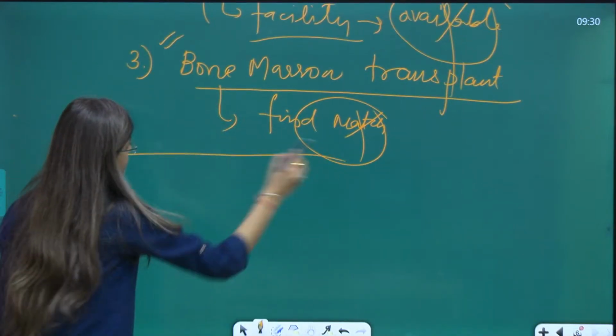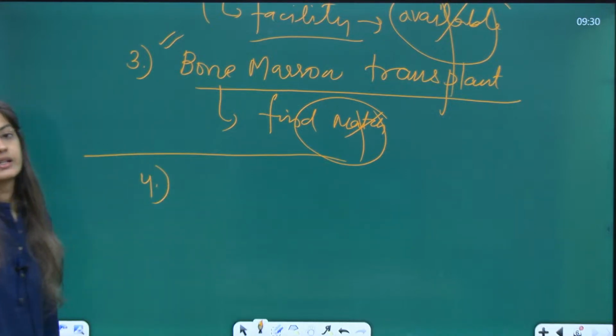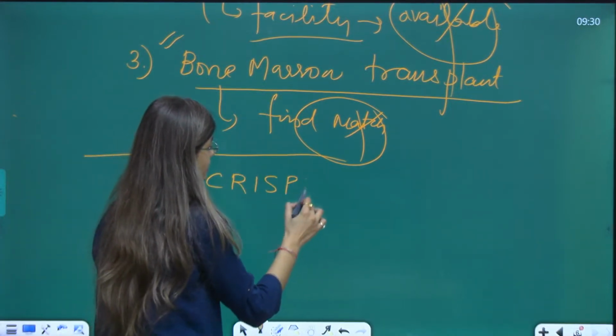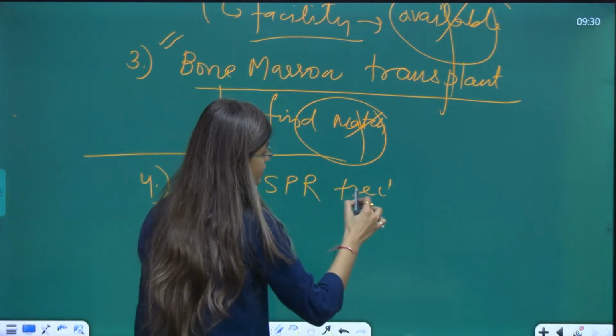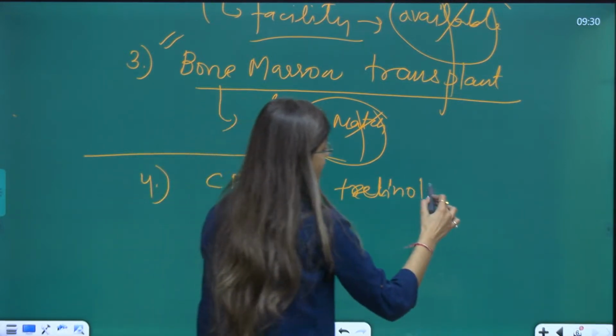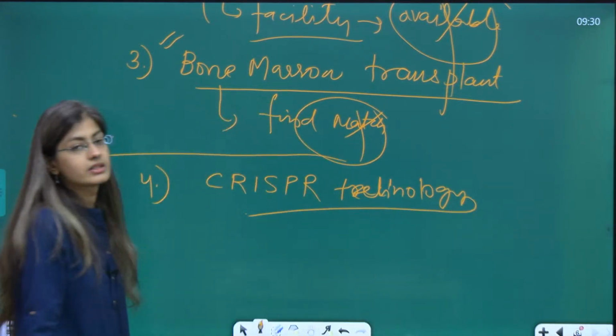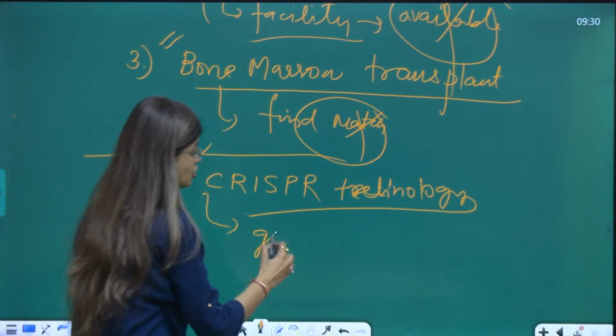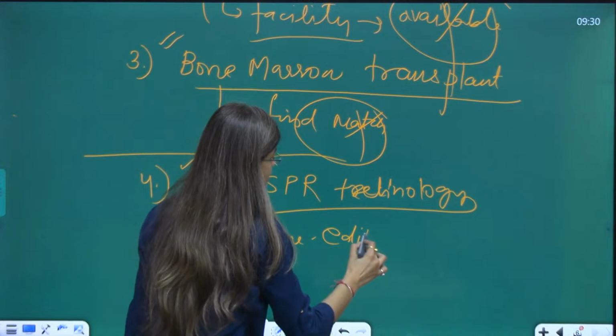Now, the current technology known as CRISPR technology, we all must have heard about CRISPR technology. That is a gene editing technology.